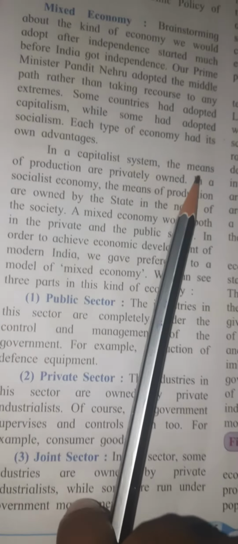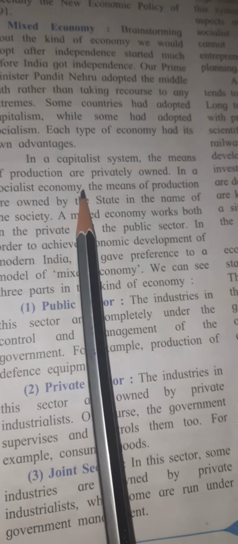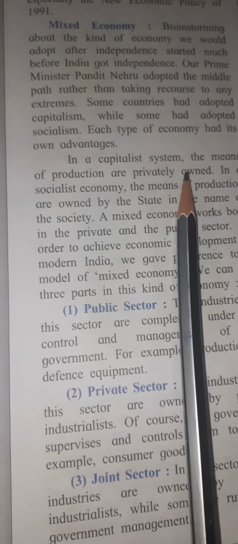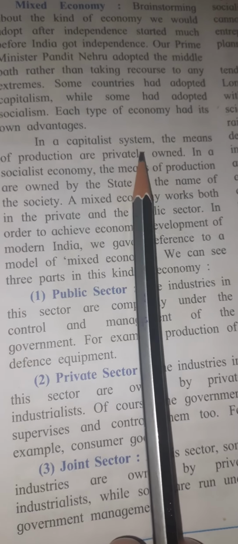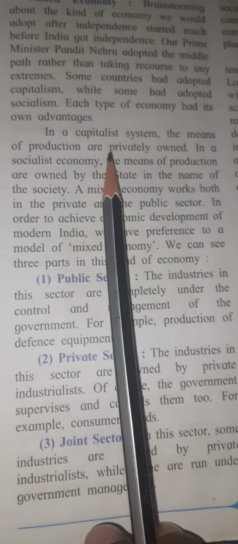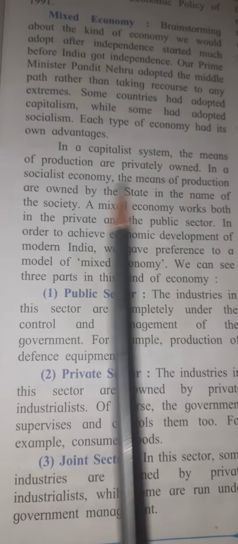And in socialist economy, all the means of production would be owned by the state, by the government. Like all the company resources would be owned by the state, by the government. Whether it's oil, natural gas, mining, everything will be owned by government in socialist economy, like earlier in the Soviet Union.